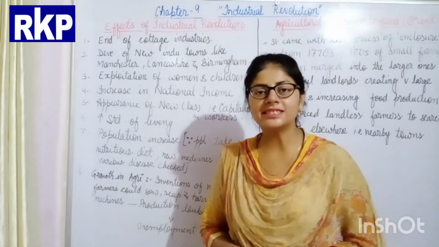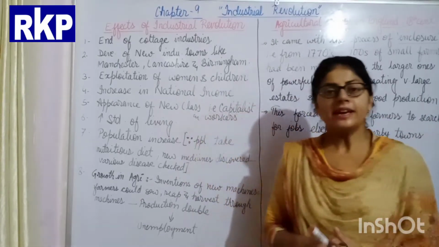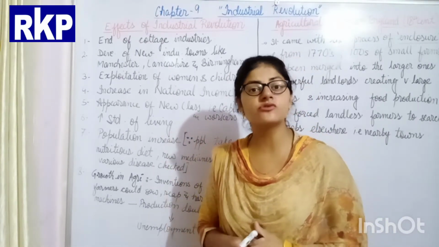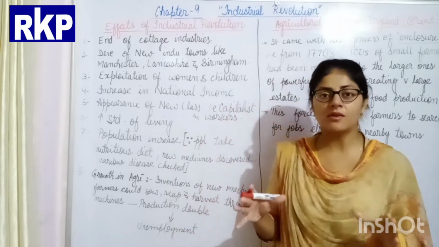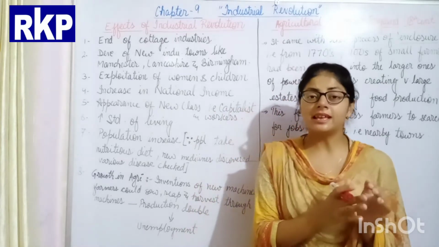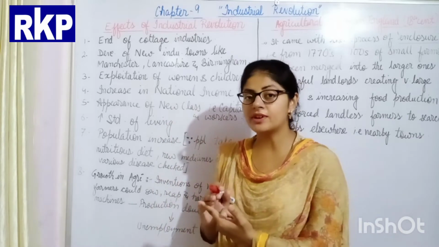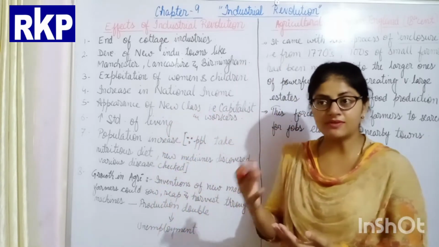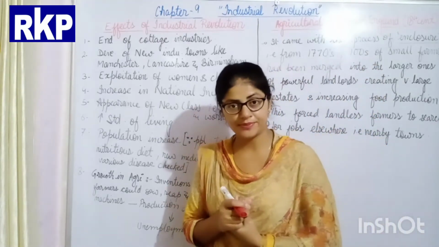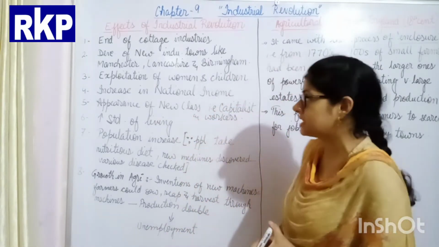Hello my dear students, in this video we will discuss the effects of the industrial revolution. Students, in the previous video we discussed the phases of the industrial revolution, that there were mainly two phases. In the earlier phase England was the leading country, while in the later phase Germany and USA were the leading countries. After that we discussed why the industrial revolution firstly came in Britain only. Now we discuss what was the impact of the industrial revolution on Britain.